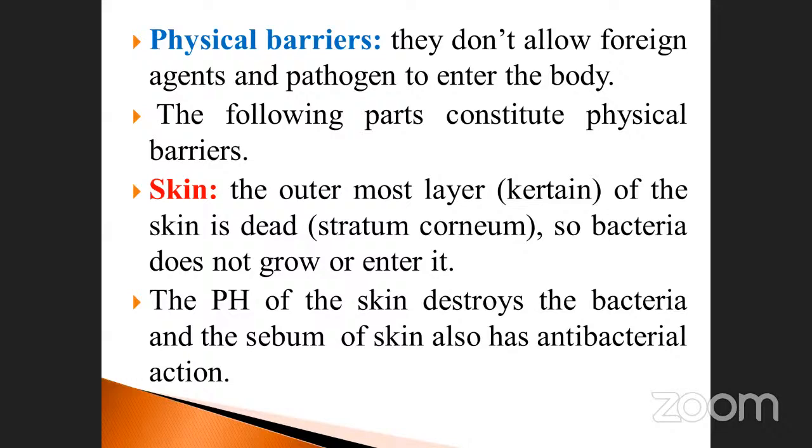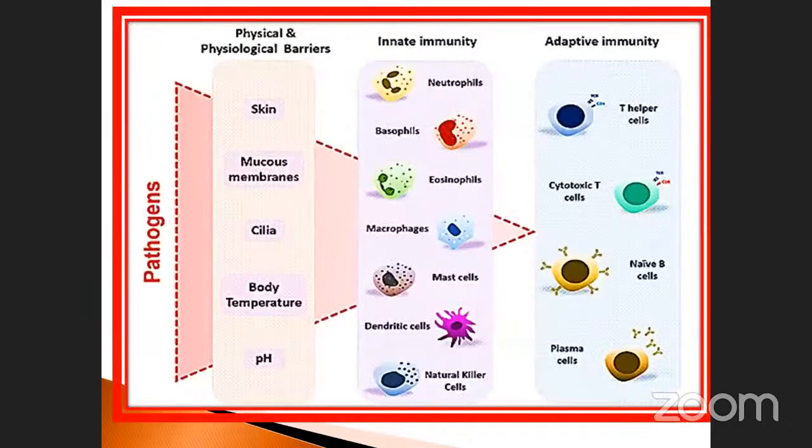Okay, physical barrier. What is the next one? See, the physical barriers are skin, mucous membrane, cilia, body temperature, and pH. These are the physical barriers. So these are the immunities: innate immunity and adaptive immunity. In innate immunity, what are the things here?